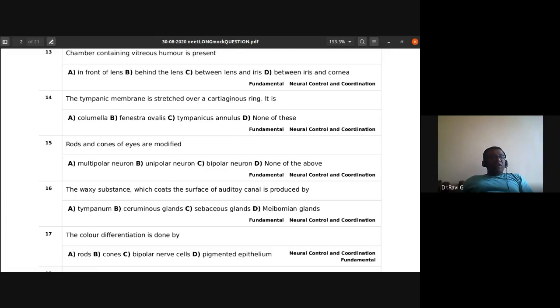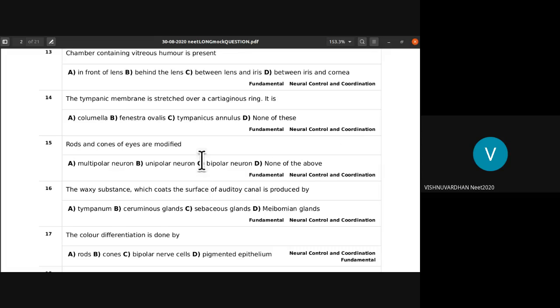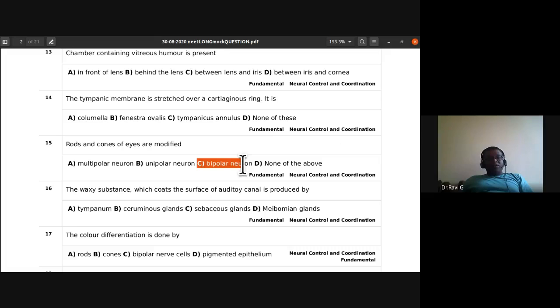Rods and cones of eye are modified multipolar neuron, unipolar neuron, bipolar neuron, none of the above. What is the answer for this? Bipolar. Very good. So it is bipolar neuron. So rods and cones of eyes are modified bipolar neuron.